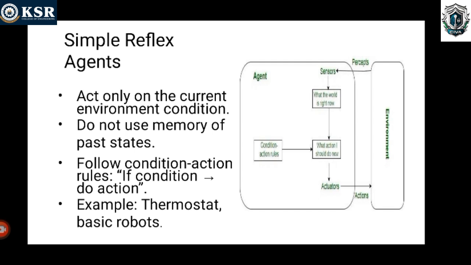See the diagram. Here we have agent, sensor, percept, environment and action. The sensors sense what the world is like right now. Then what action should I do now. Based on the condition and action, the outcome is given to the environment. This was the simple reflex agent. Examples are basic robots and thermostats.